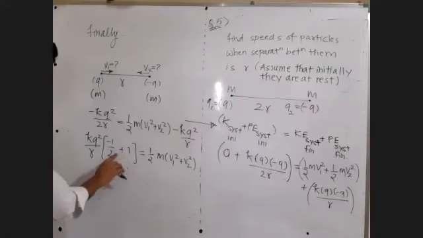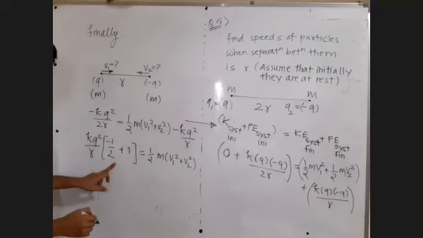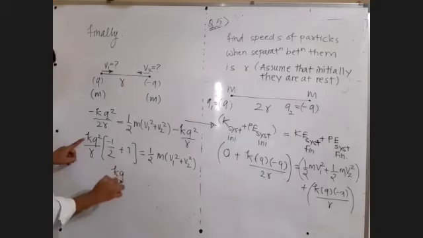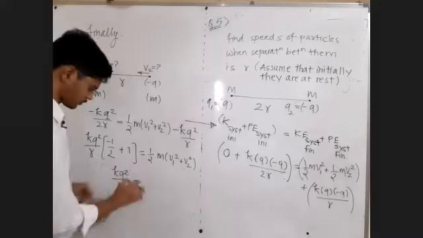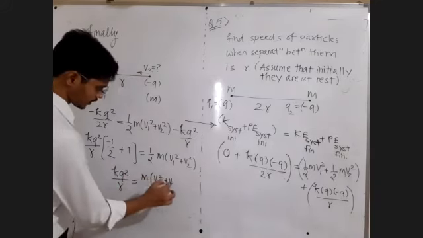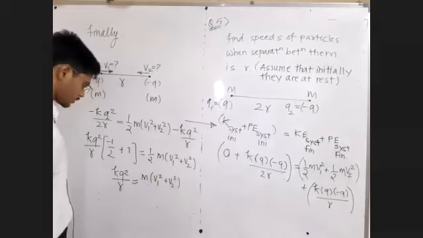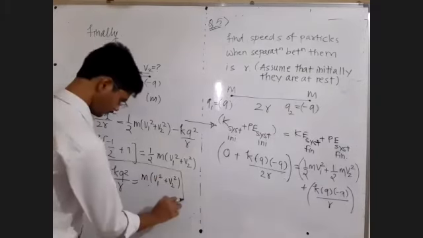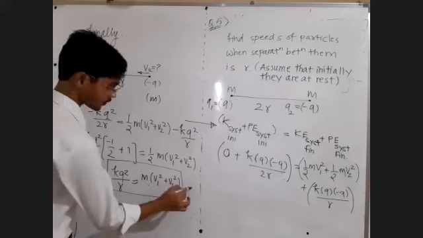Have patience. Plus 1 minus half is plus 1 half. That plus 1 half and this plus 1 half will get cancelled. So we get m into bracket V1 square plus V2 square. This is the first equation.